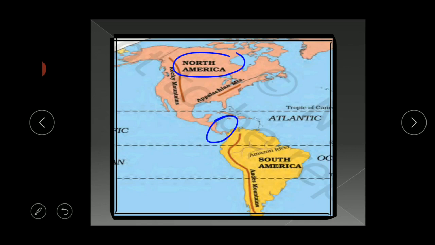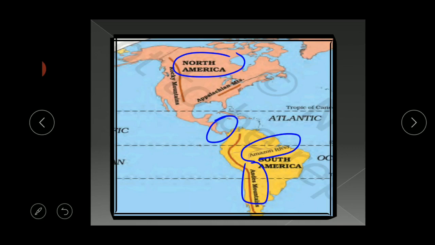And we are going to learn about South America. It lies mostly in the southern hemisphere. Clear? And here are the Andes, the world's longest mountain range. There is a difference between a mountain range and a mountain. A continuous chain of mountains is called a mountain range. Here the world's longest mountain range runs, called the Andes. The Nile is the longest river, and the largest river is the Amazon River that flows in South America.